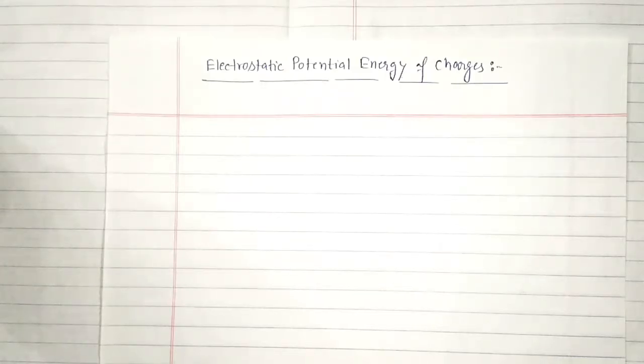Means the electric potential energy of a system of point charges is defined as the amount of work done to assemble the system of charges by bringing them from an infinite distance to the given configuration. Okay, so let me find the expression for potential energy of a system, first of two point charges.